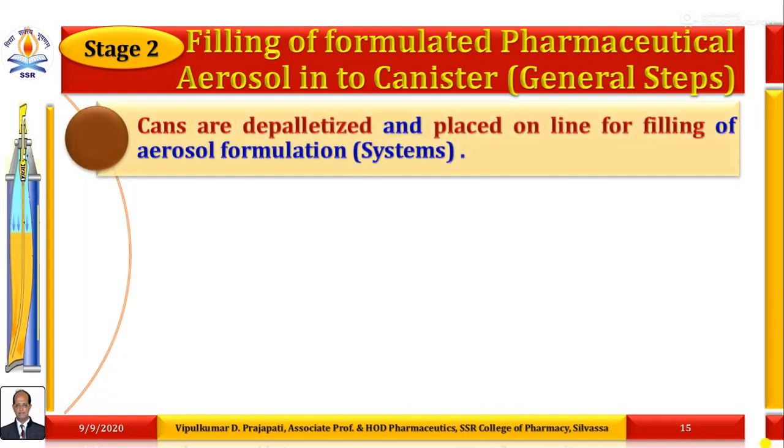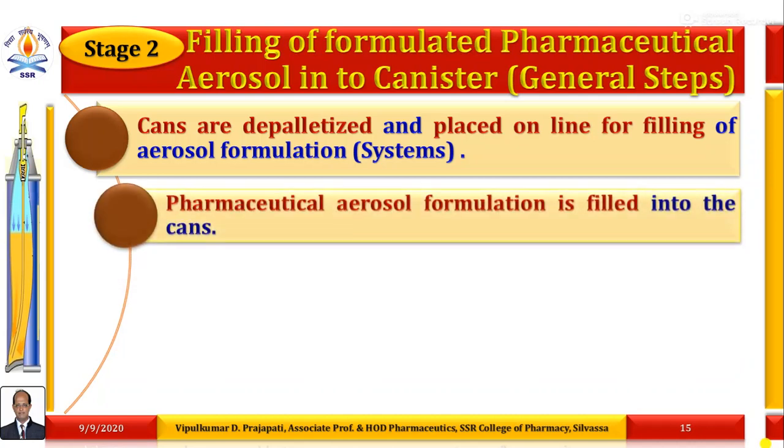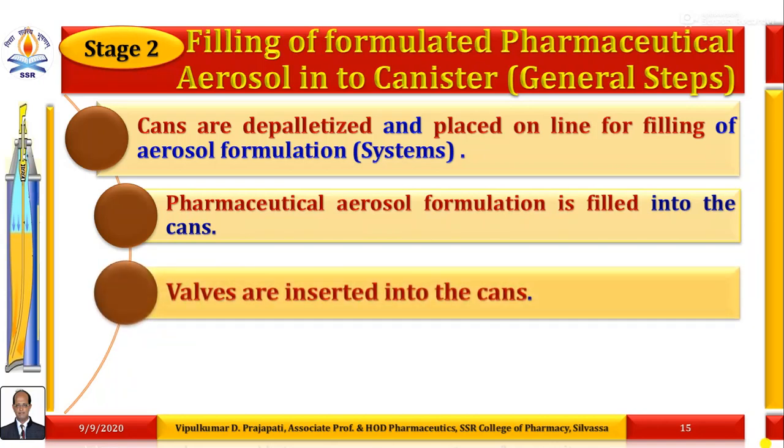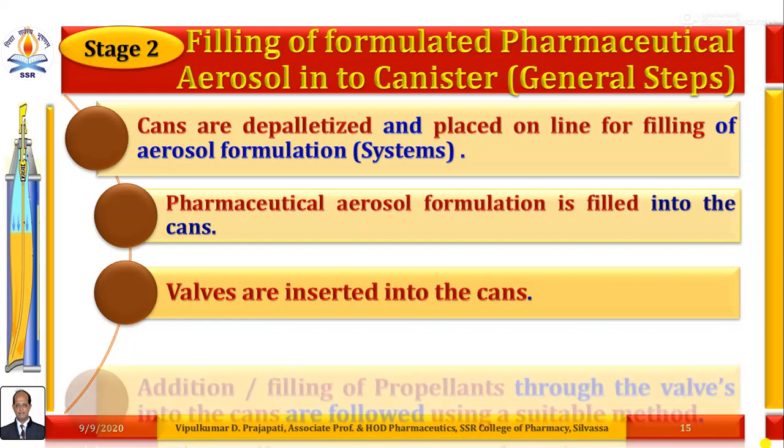First, aerosol cans are depalletized and placed on the line for filling of aerosol formulations, that is aerosol systems. Next, the pharmaceutical aerosol formulation is filled into the aerosol cans. Next, suitable valves are inserted into the cans in a series.